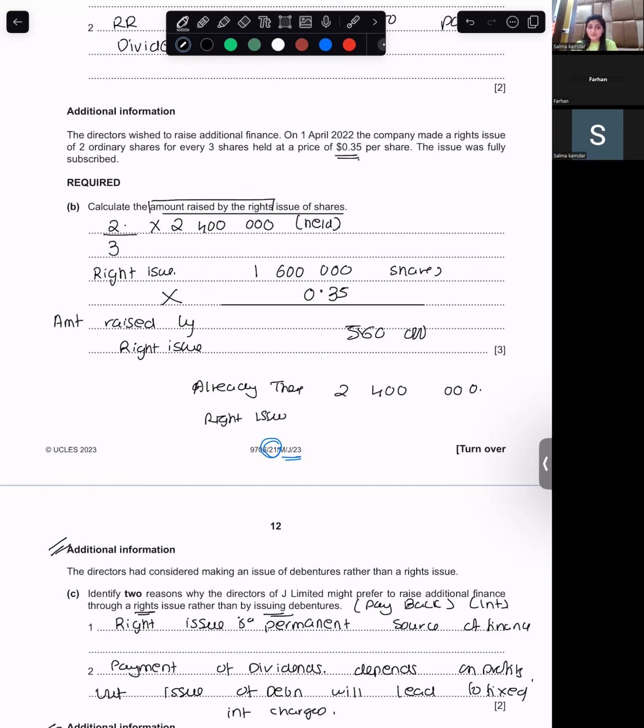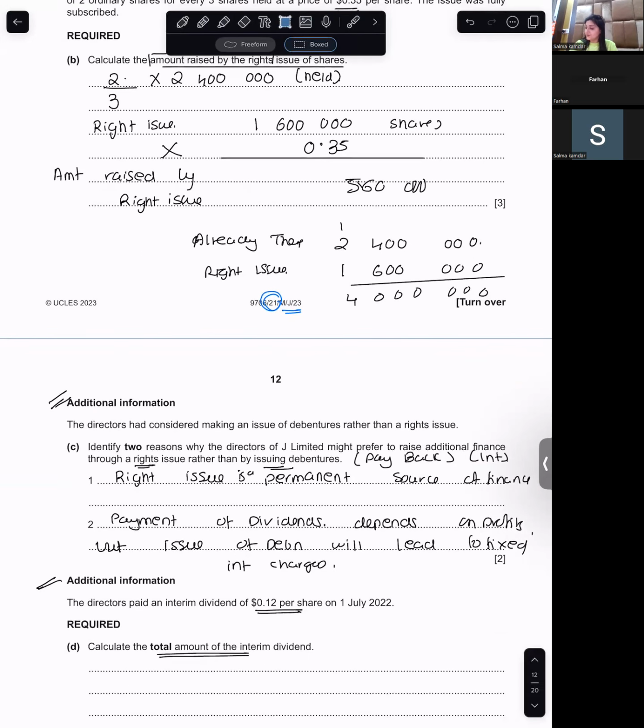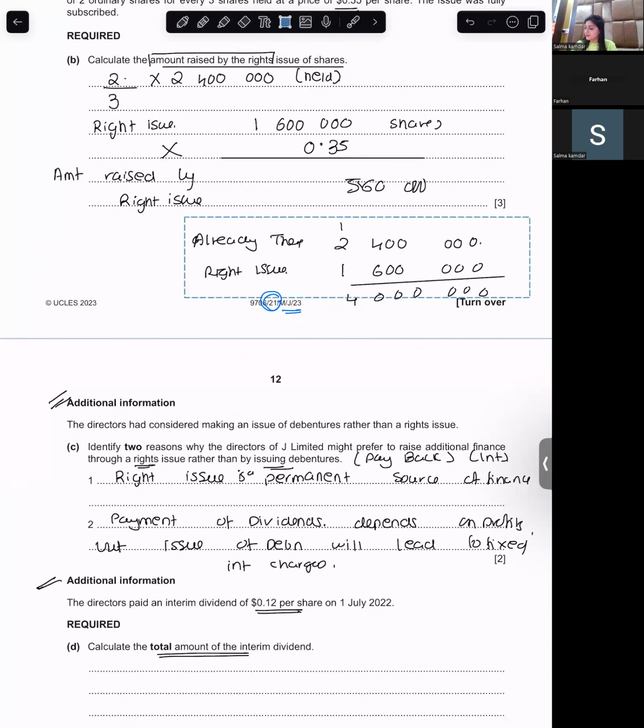For the rights issue, how many shares did you issue? 1.6 million. 1,600,000. So what is the total number of shares you have now? That's going to be 4 million. Do not forget to include the new issue when you're giving the interim dividend.